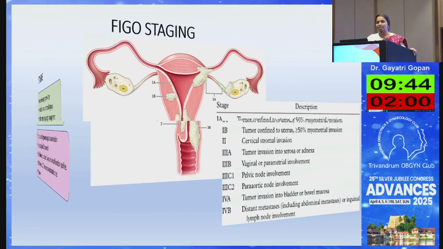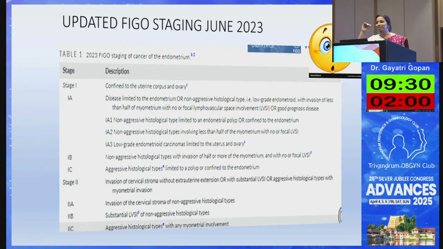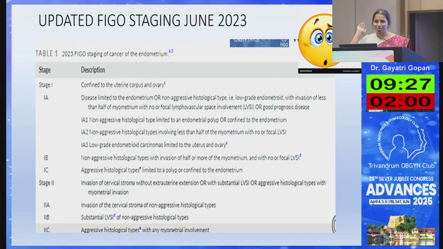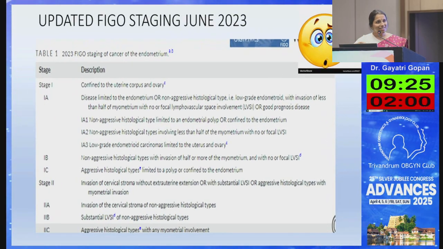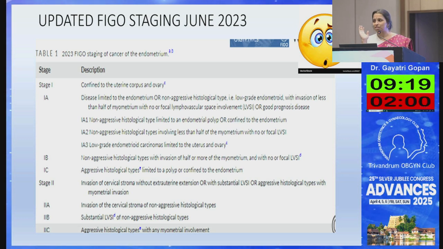Now coming on to the staging, previously the staging was very easy, FIGO staging. We had stage 1, that is whether there is myometrial invasion or not. There was stage 2, cervical involvement or not. Stage 3, where there is pelvic involvement, nodal involvement and all that. But now in 2023, there is an updated FIGO staging in which there are subdivisions, sub-subdivisions, all these things in this FIGO staging. So let us just deal with some parts of this FIGO staging.